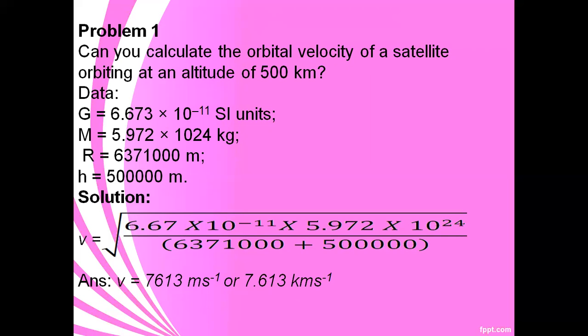We have the value is 7,613 meter per second. It is converted into kilometers, 7.613 kilometer. Okay, so the velocity is 7.613 kilometer per second.